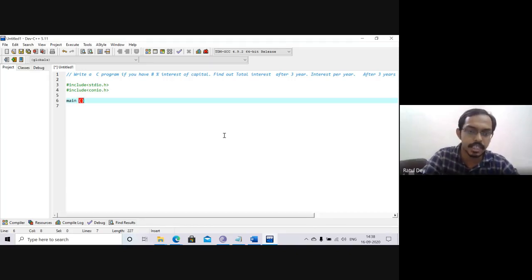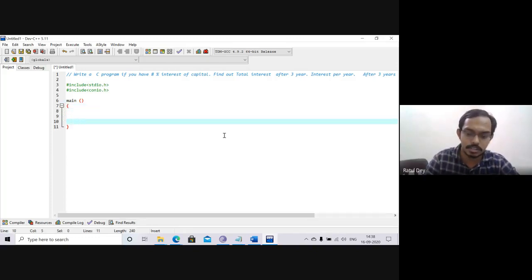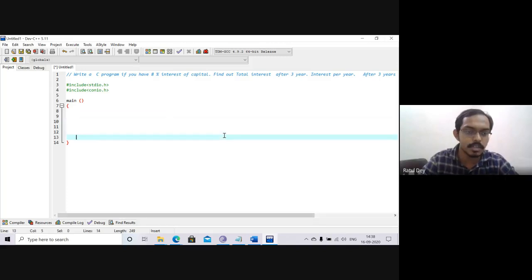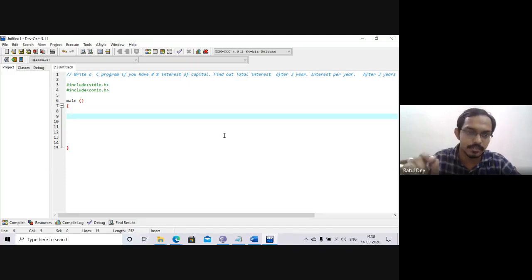After that, we are creating main. Within main, we are writing everything. We give a curly bracket open and close, and whatever we write is within this bracket. Is it clear? So here we have to find out, at the very first, the 8% interest per year. If we consider the 8% interest, what is the interest after 1 year? So here we have to choose the integer type of value. Suppose we want some integer, the capital. So capital is one integer. Another is int interest.